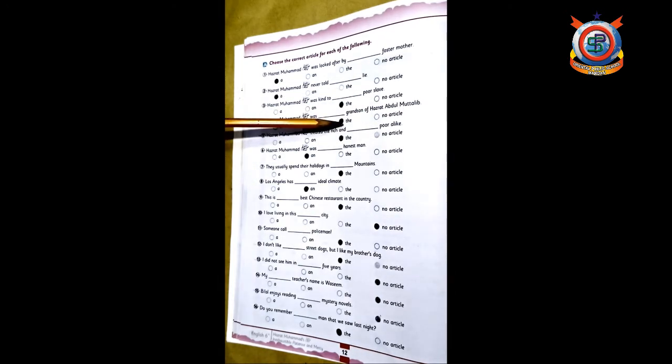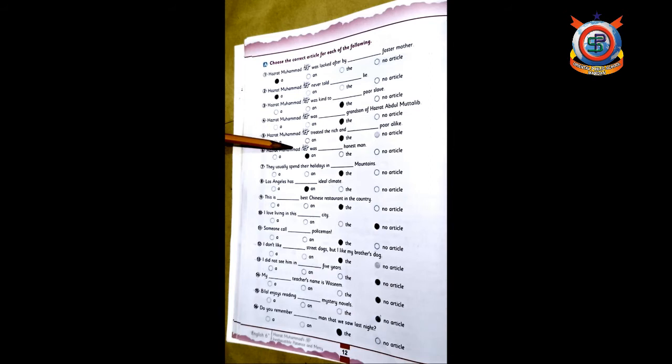So the right answer is D, the grandson, because Hazrat Abdul Muttalib is a proper noun, so you should use the before proper noun. Okay. Number 5, Hazrat Muhammad sallallahu alaihi wasallam treated the rich and, blank, poor alike. Poor means gharib. So the right answer is the poor.